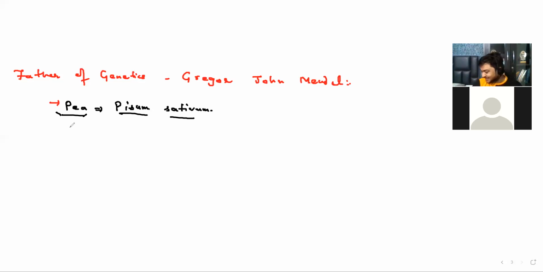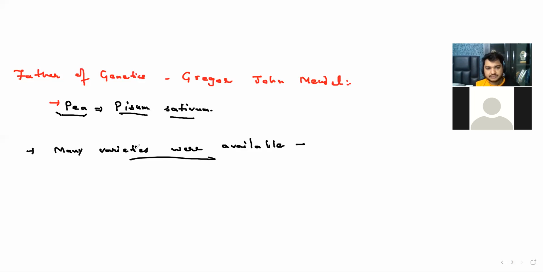So many observable characters were available, so many varieties were available, so it is good. Suppose if you are selecting something and no variations were there, no varieties were available, is it good to select that?